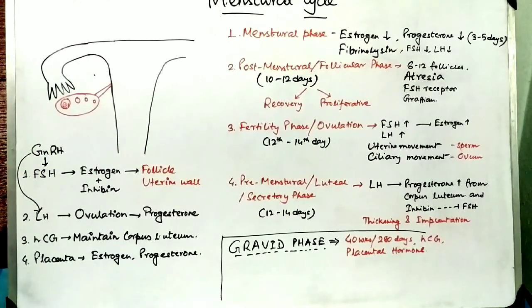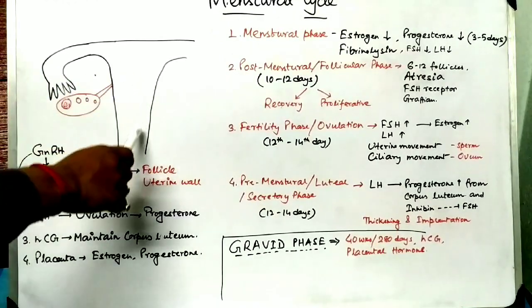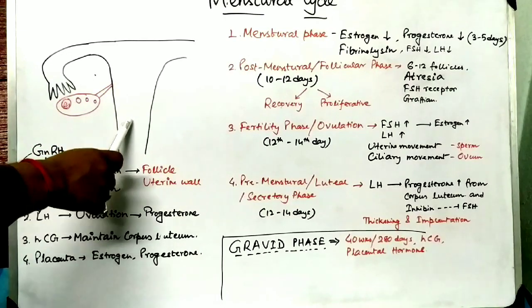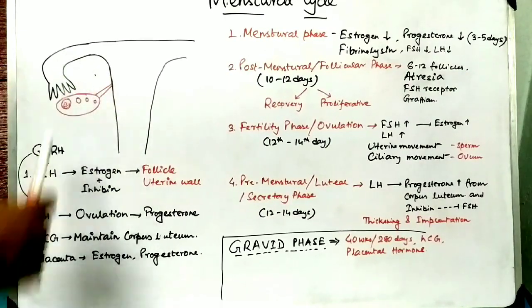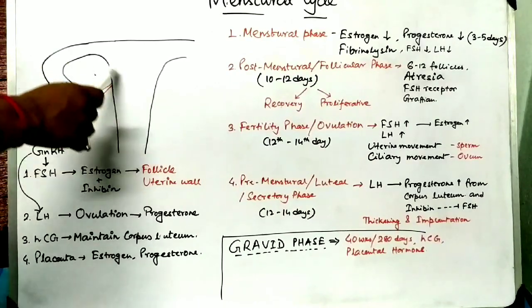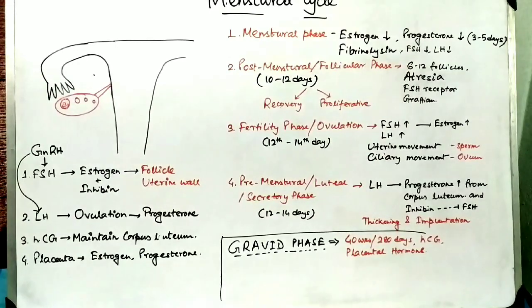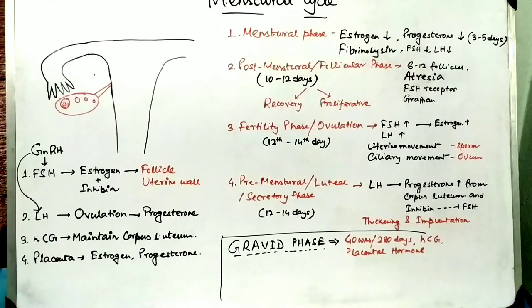If the sperm is present there, then the uterine musculature will help to transport the sperm towards the ampulla. So the ovum and sperm are ultimately transported into the ampulla, and fertilization occurs if sperm is there. And if sperm is not present, then the ovum will gradually go out of the female body.